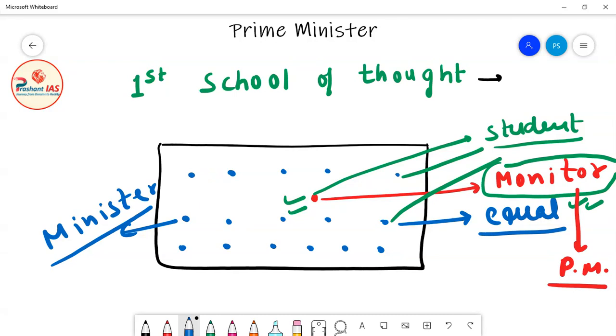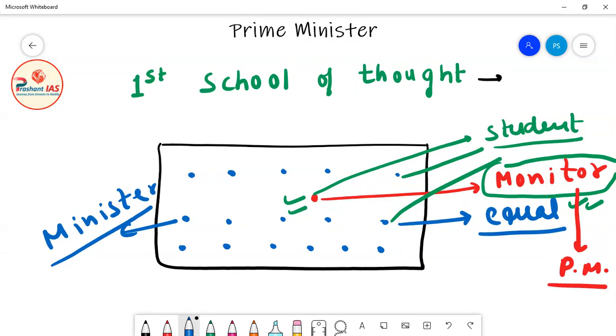So the monitor is first among equals. Similarly, if we apply this concept to the Council of Ministers, then we can say that all the ministers are equal. The Prime Minister is also a minister. Definitely, minister is added after prime, so the Prime Minister is also a minister, so all the ministers are equal.